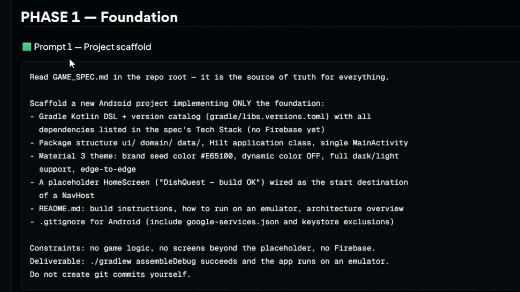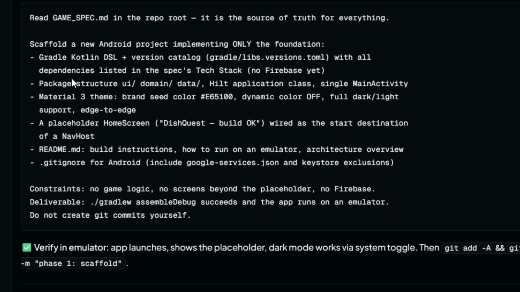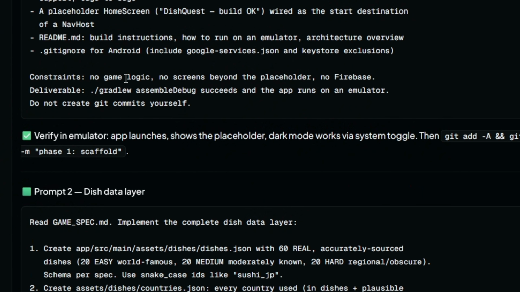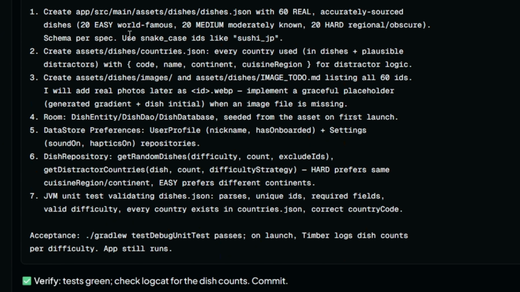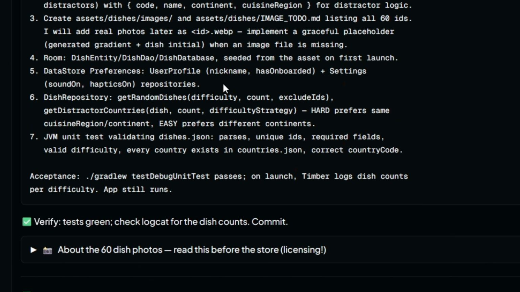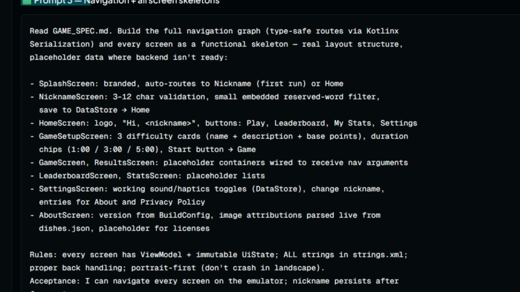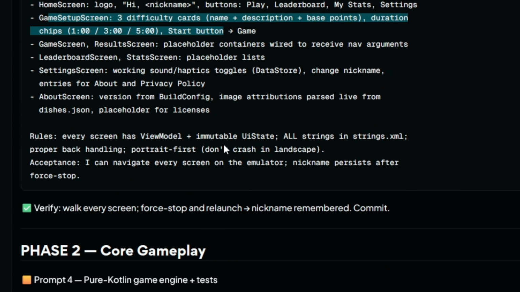Let me quickly walk you through how the build actually went. Phase 1, foundation. Prompt 1 scaffolded the entire project: Gradle setup, Material 3 theming, Hilt dependency injection, a placeholder home screen. I hit run, and there it was on the emulator. Prompt 2 built the entire dish data layer, 6 dishes across 3 difficulty levels, seeded into a Room database. And prompt 3 built the full navigation graph and every single screen as a working skeleton.